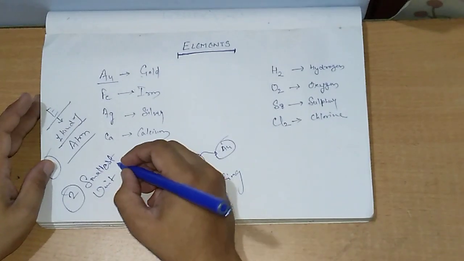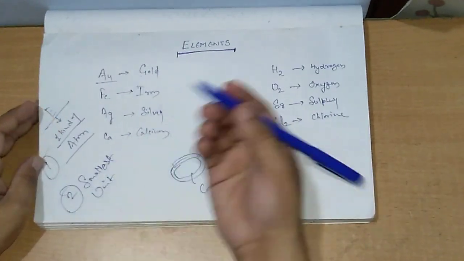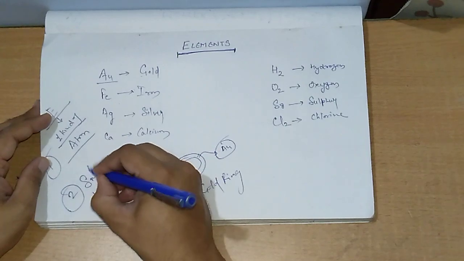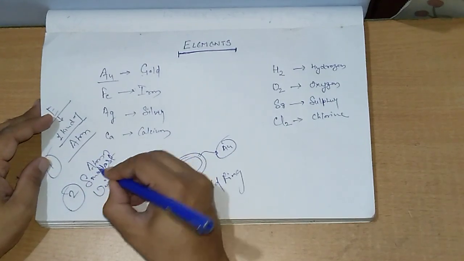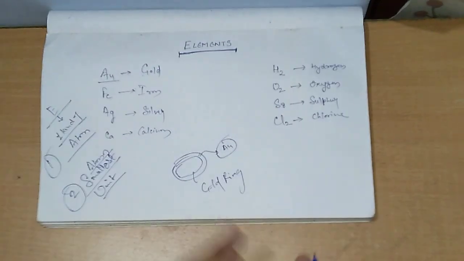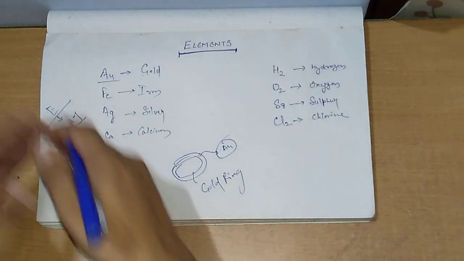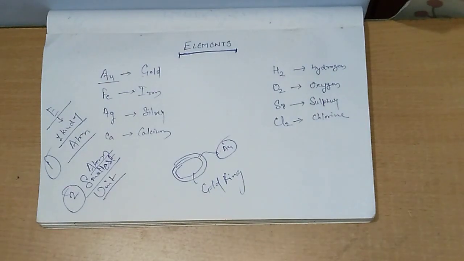So what is an atom? An atom is the smallest unit of that particular substance which shows all the properties of that element. Clear?